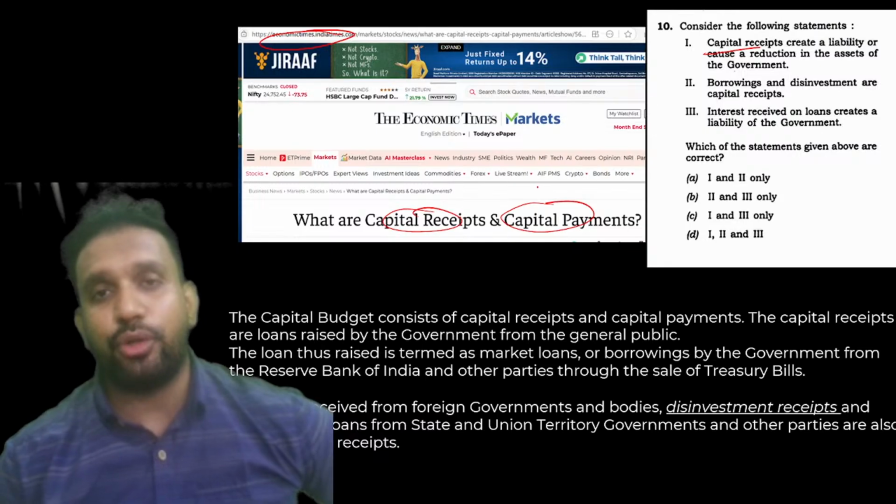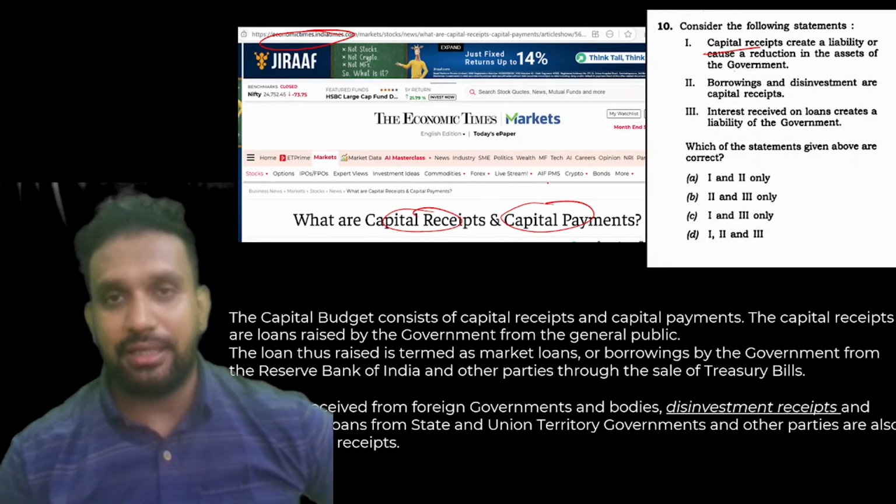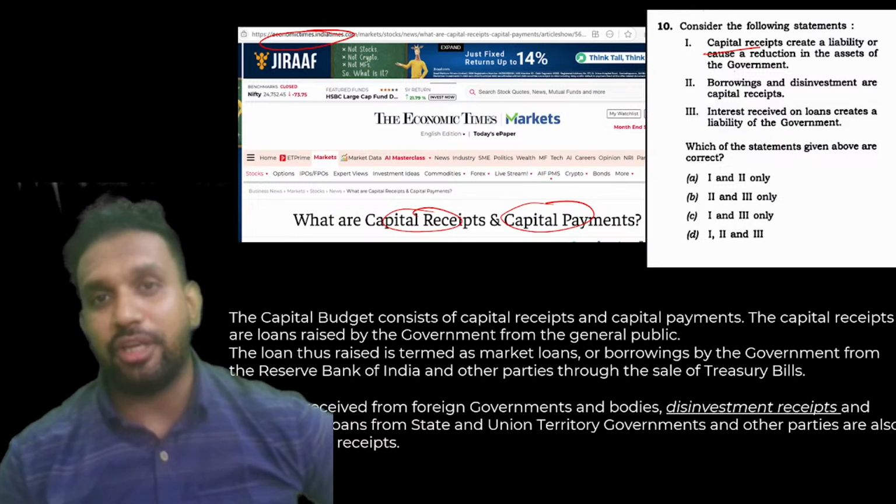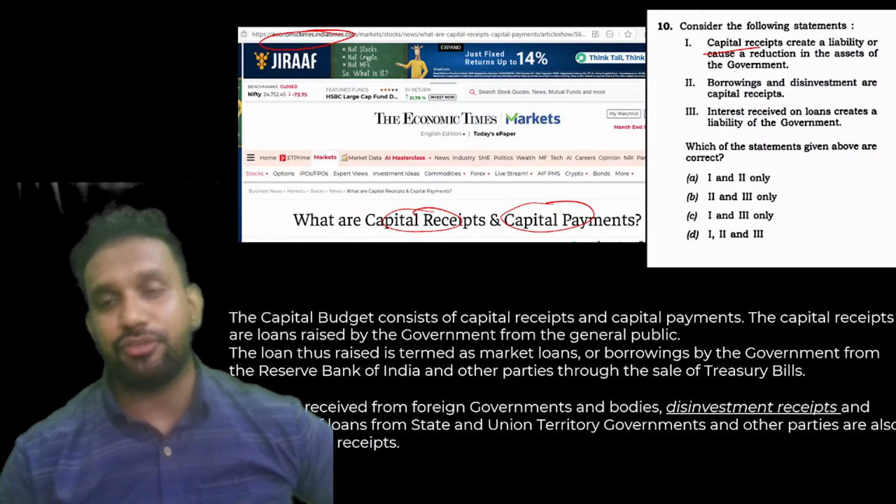Again, as I have told you, Economic Times is going to be your newspaper for economic MCQs. So you can do 20 questions for 40 marks, which is half of your cutoff. That is not a small thing.